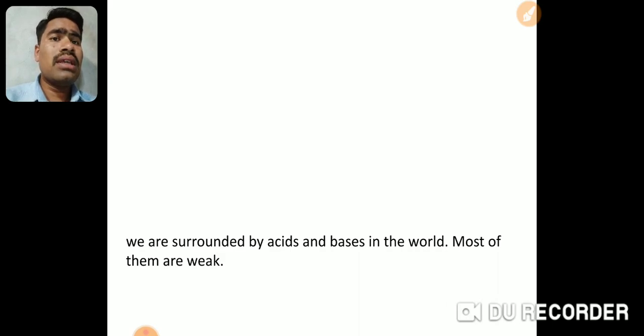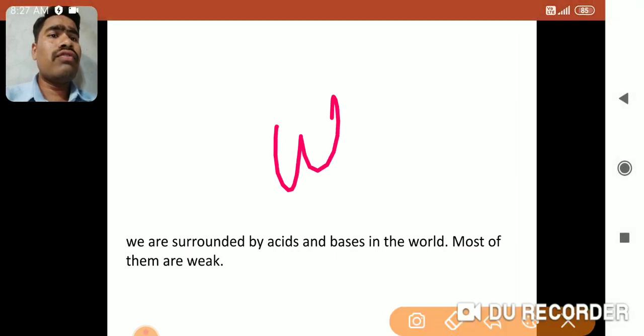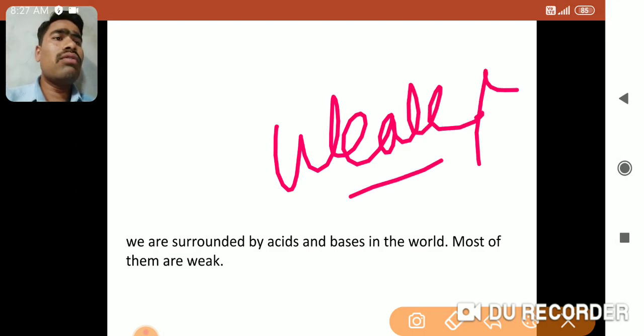We are all surrounded by acids and bases. In your kitchen, in your households, at many places we are coming across these acids and bases many times. But most of those acids and bases are weak. What is the meaning of weak?